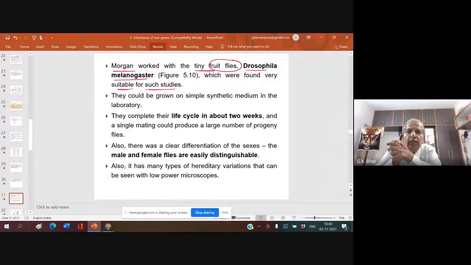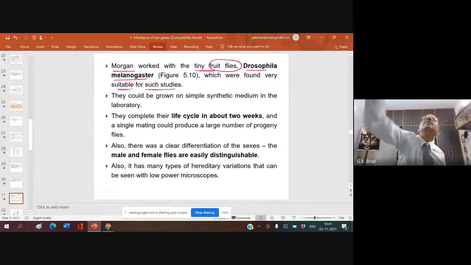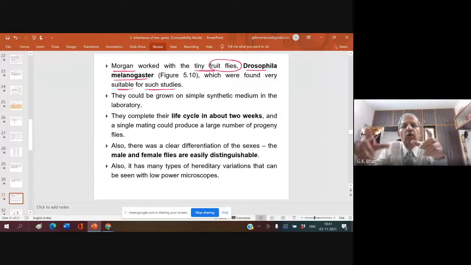And when he got white-eyed fly, he got surprised. Oh, white eye. And he just crossed this white-eyed fly. White-eyed fly was male. He crossed this arranged marriage between white-eyed fly and red-eyed fly. Red-eyed fly, female. White-eyed fly, male. Now, he wanted to know which eye color will be born, where the fly will be born with which eye color. You tell me which eye color? Which eye color will be born?